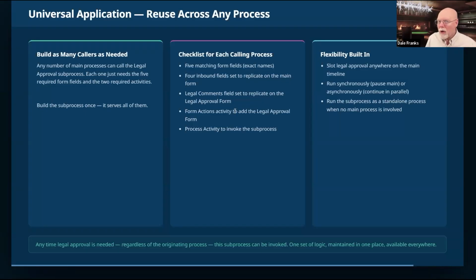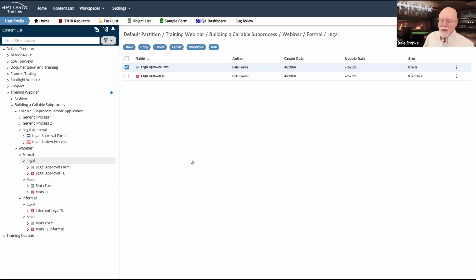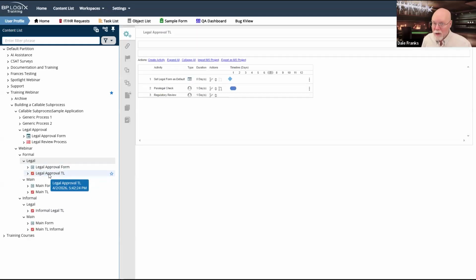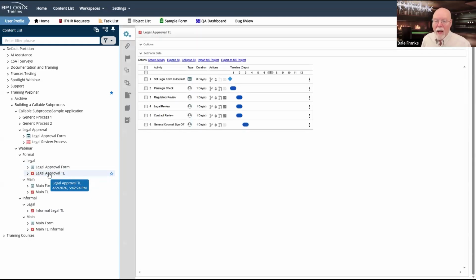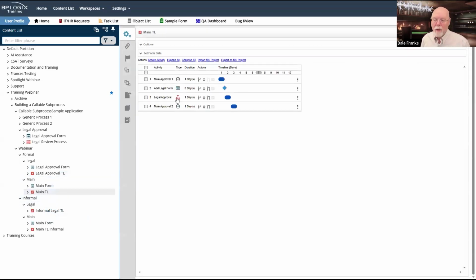Now, you can run it asynchronously, but you'd have to do something different. So what we have seen so far is running this synchronously, which is to say my main process stops. I don't necessarily have to do it that way. I can run it asynchronously. Where's my main timeline?